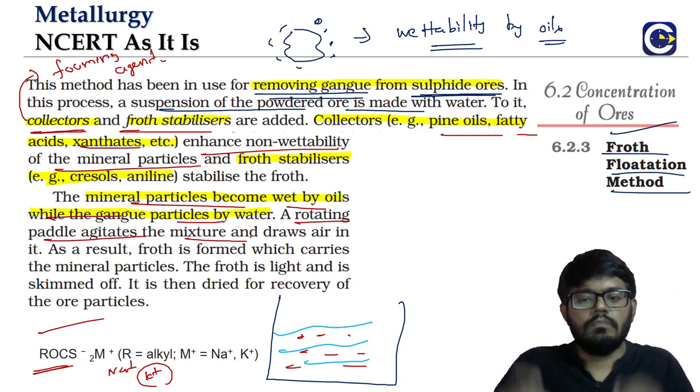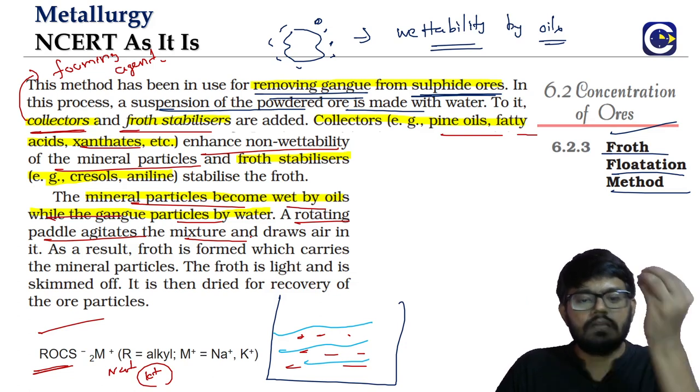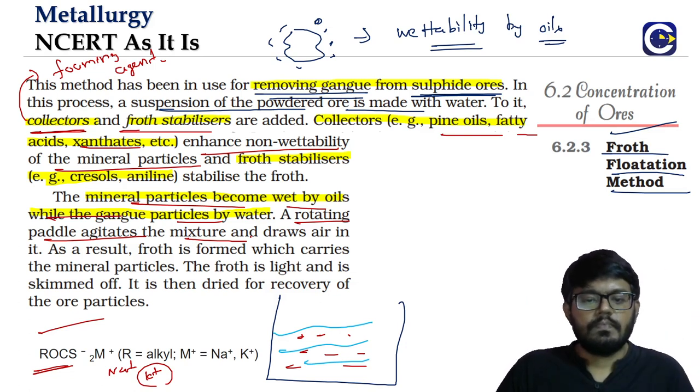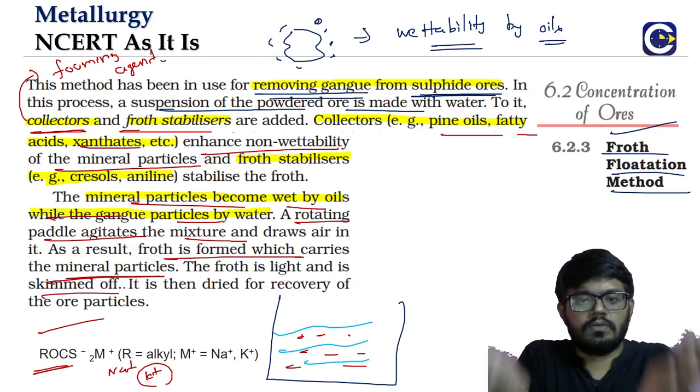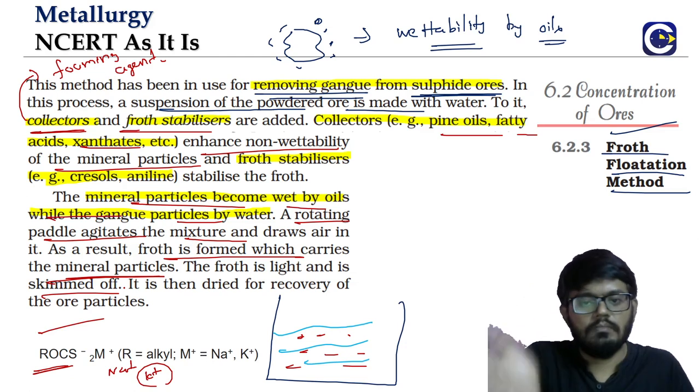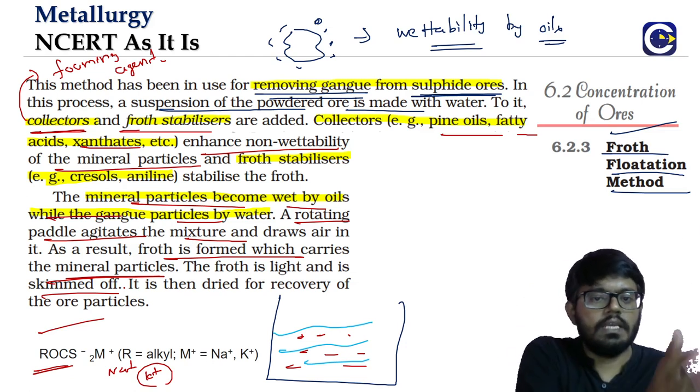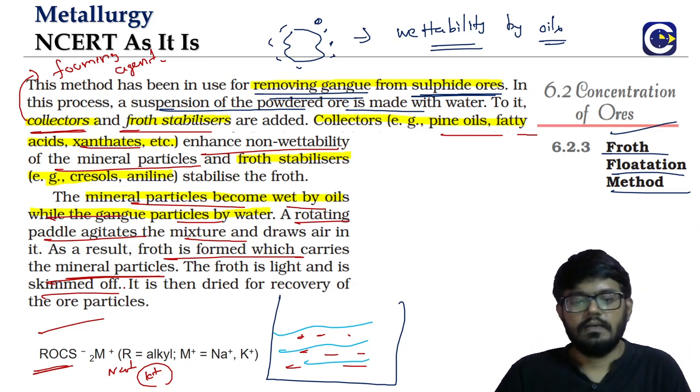So along with the foam, the mineral particles will come. The foam that is carrying the mineral particles will come to the top. We can just skim it off. Sometimes, as it is coming to the top, it will also be able to move into the adjacent container.